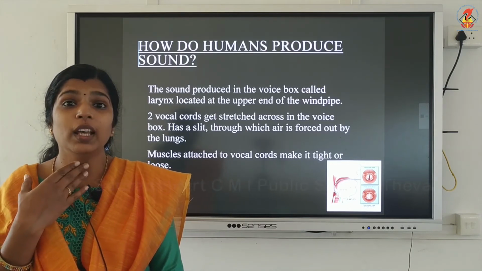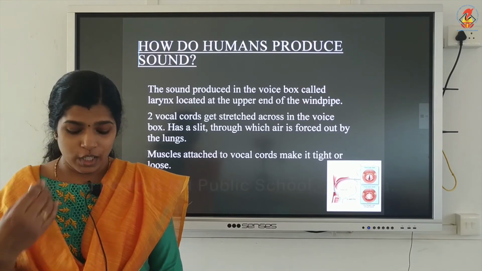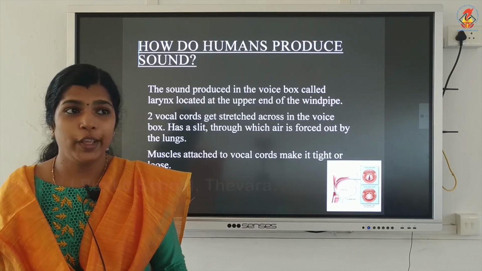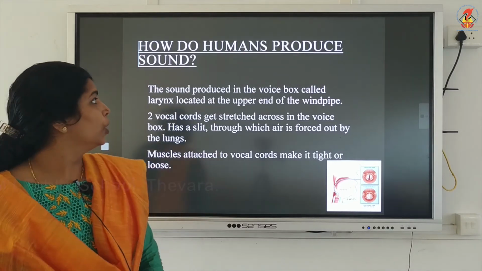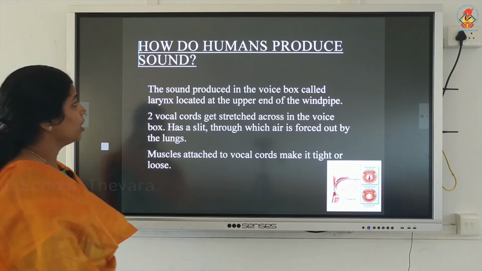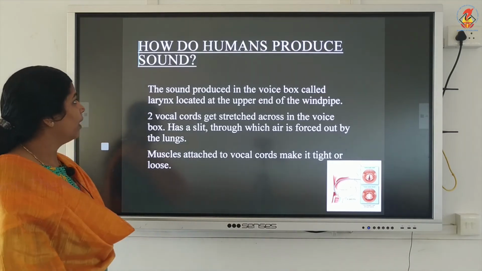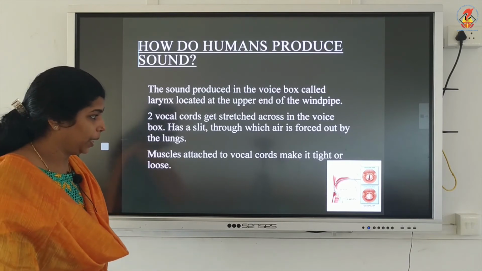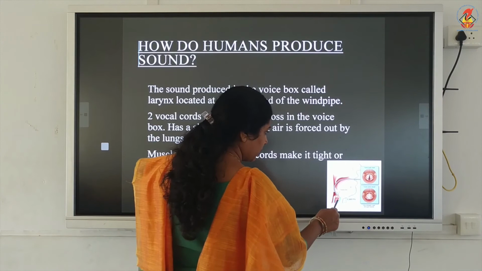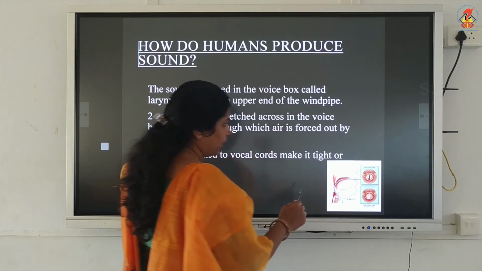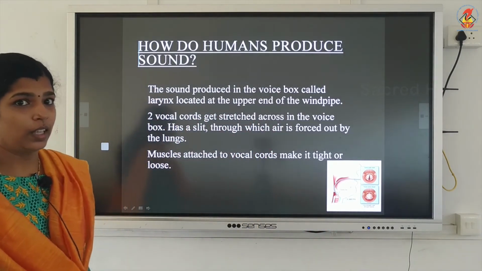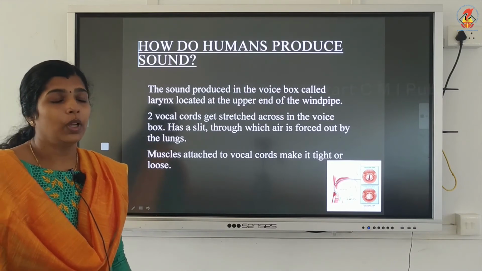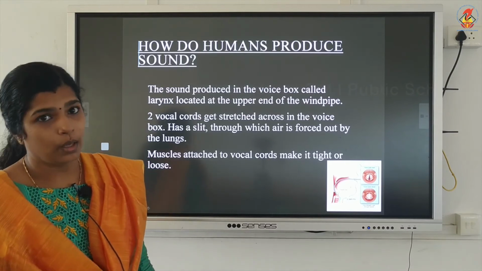Actually, in humans, sound is produced by the voice box called the larynx, located at the upper end of the windpipe. This portion is the larynx. It is situated at the upper end of the windpipe and is known as the voice box.